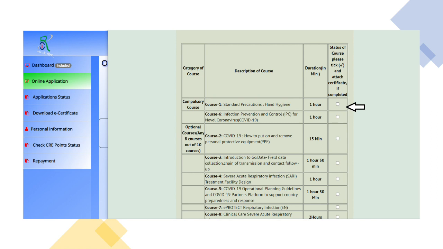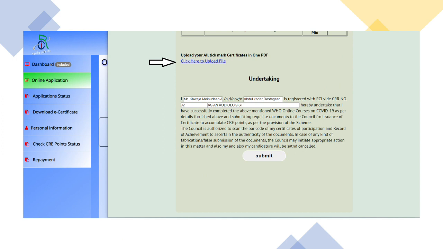Once you have clicked, scroll down. Now you have to upload the WHO certificates as one single PDF. Make use of a PDF merger, either an application on your mobile or an online website. Merge all the WHO certificates, all your 10 certificates, as a single file, and also make sure that you compress the file so that the file size will be smaller. Once you have the single file, upload it here.